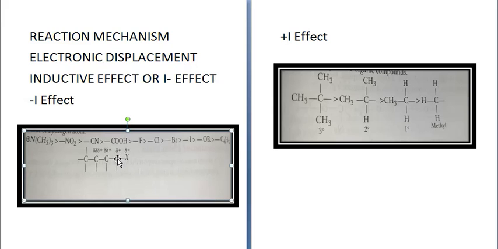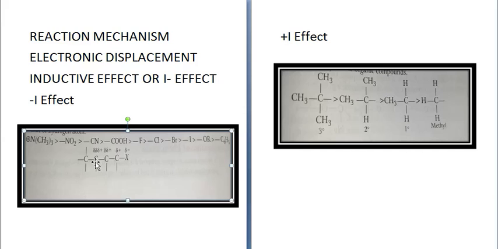The second carbon will have delta positive, and the third will have triple delta positive. So, what is the consequence of this minus I effect? It will increase the acidity of the compound.